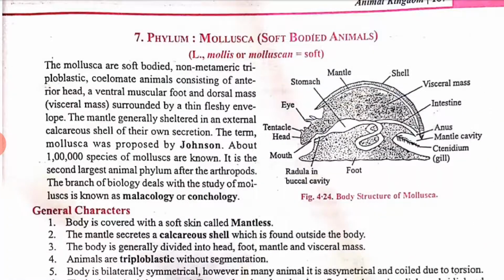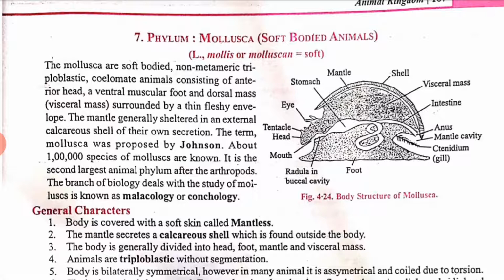The molluscs are soft bodied and non-metameric. They are triploblastic animals, consisting of an anterior head, ventral muscular foot and dorsal visceral mass, surrounded by a thin fleshy envelope, the mantle, generally sheltered in an external calcareous shell and on their secretion.